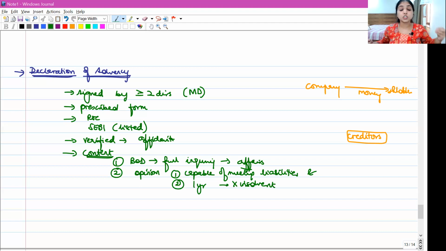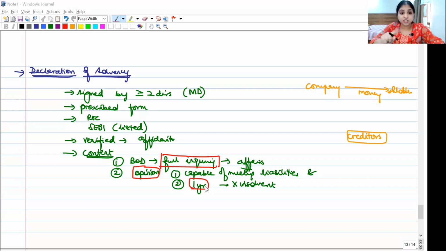This declaration should also be verified by an affidavit. This affidavit will give a picture that this declaration is an honest declaration. In this declaration, the board of directors will write that they have made a full inquiry, keyword. Board of directors have made a full inquiry into the affairs of the company, and they are of the opinion, keyword, opinion. They are just giving their opinion. They are not certifying. They are just giving an opinion that according to them, the company will be capable of meeting its liabilities and it will not be insolvent for the next 1 year at least.